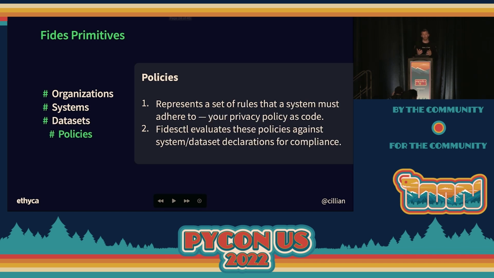And finally, you've got policies. So think of policies exactly as they sound: the ability to describe a set of rules about your system in code. It's like taking the privacy policy of a business and converting it into an enforceable rule on that system. And I'll show you an example of that in a minute. And we do that by evaluating policies against systems and organizational data sets.